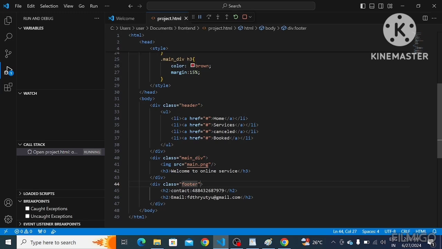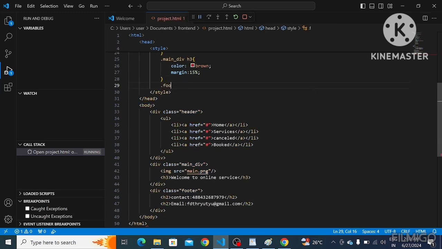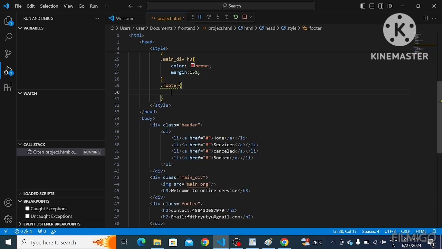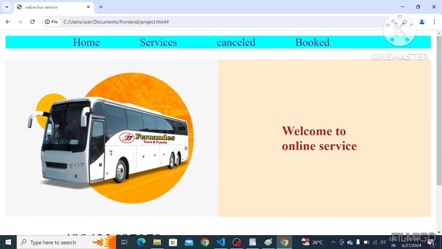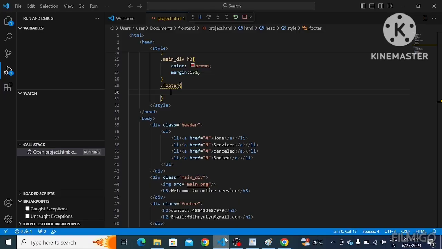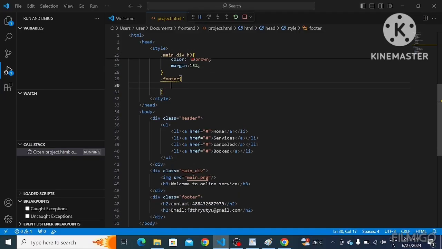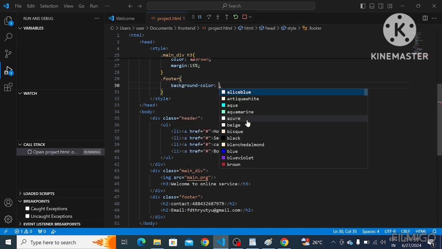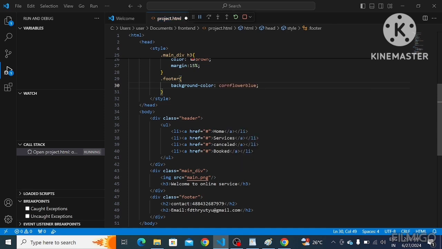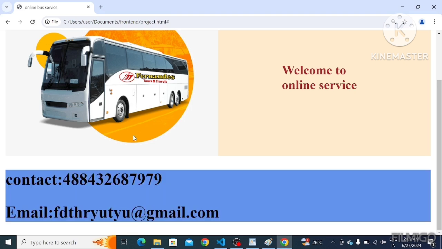By using this footer class, first I want to give some background color to this footer. Okay, footer division. So I have selected this footer division and background color. See, we got a background color.